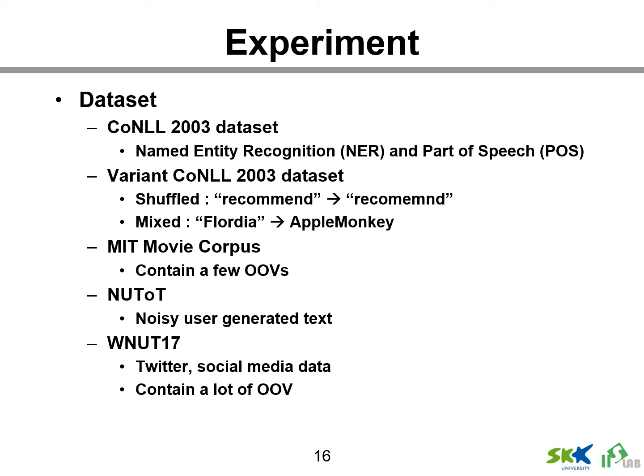We also artificially created two variants of the CoNLL 2003 dataset to evaluate performance on OOV words. Shuffled data is a variation of the original data, which shuffles the intermediate character order of the dataset. For example, "recommend" is replaced with "rcmmenoed". This is to evaluate whether the model is robust to a type of OOV words.